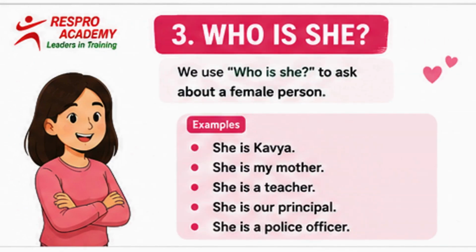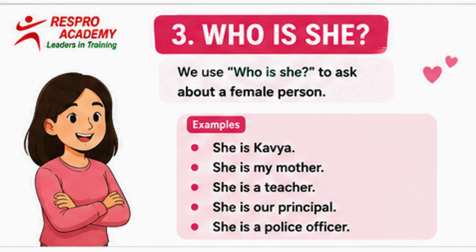Now let's learn who is she. We use who is she to ask about a female person. The pattern is exactly the same as before. For a man, we say he is. For a woman, we say she is. That's it. Let's see some examples.